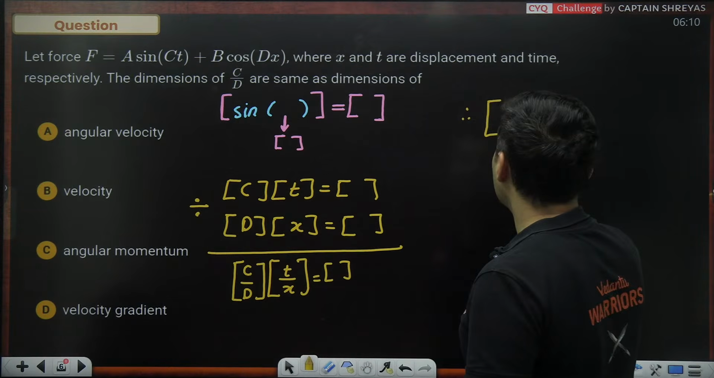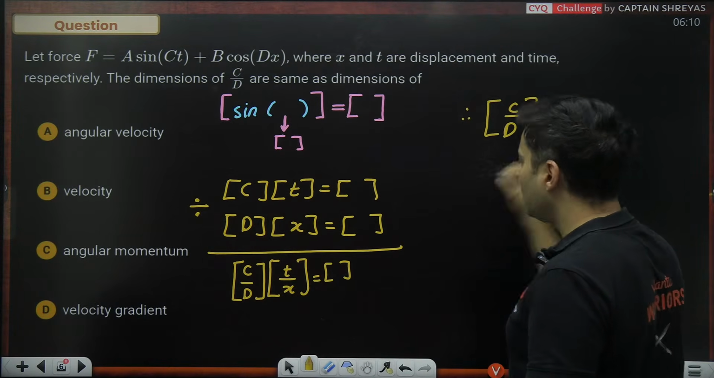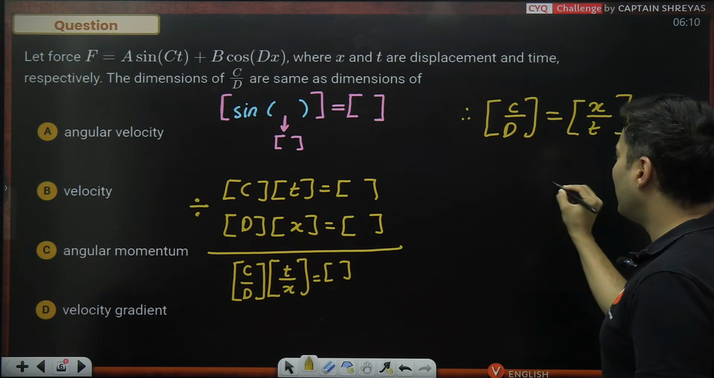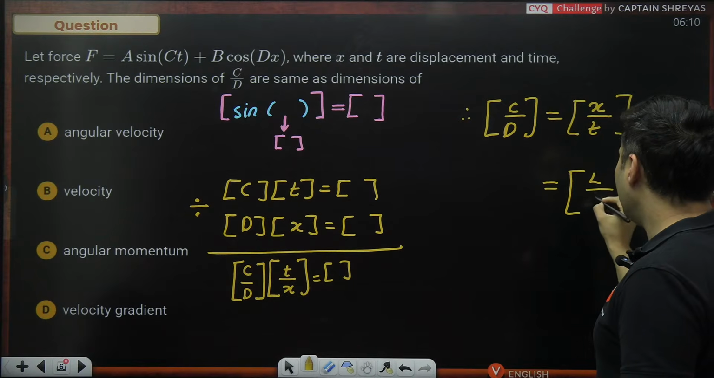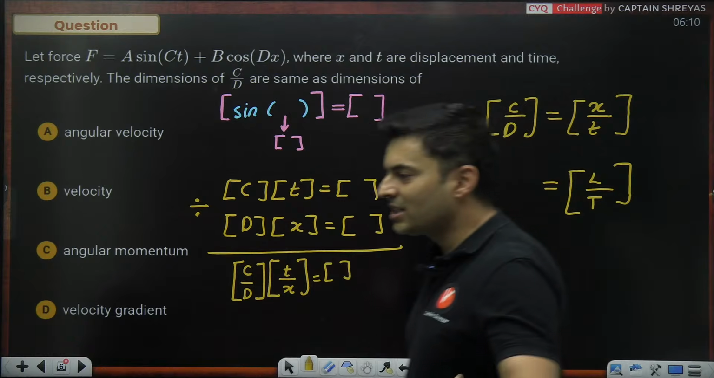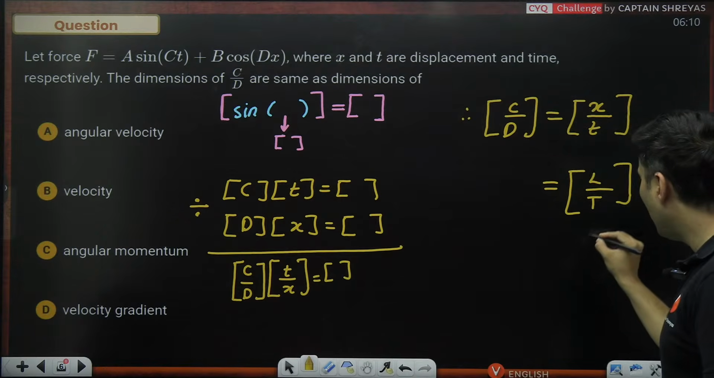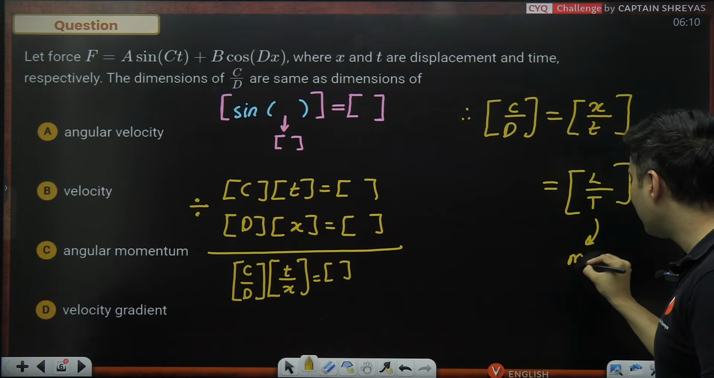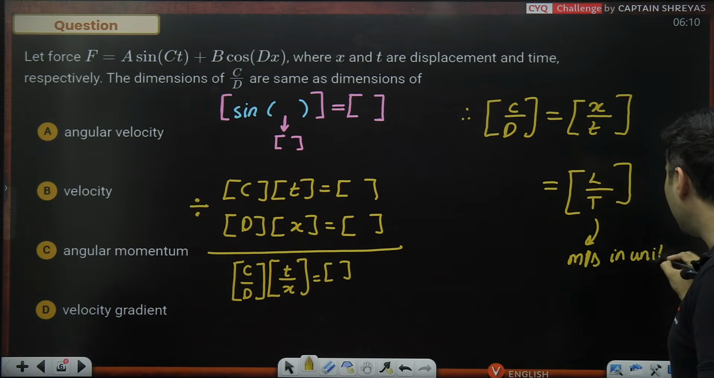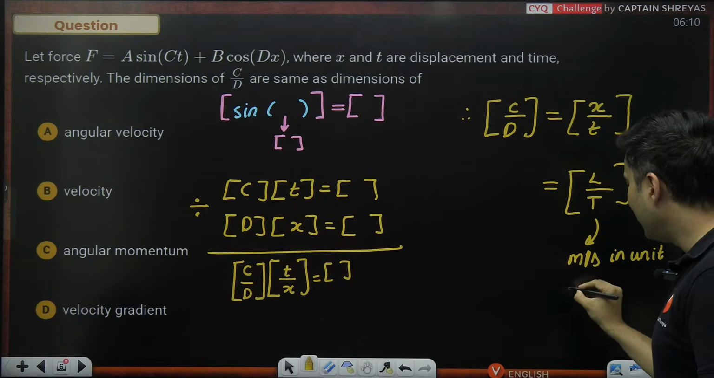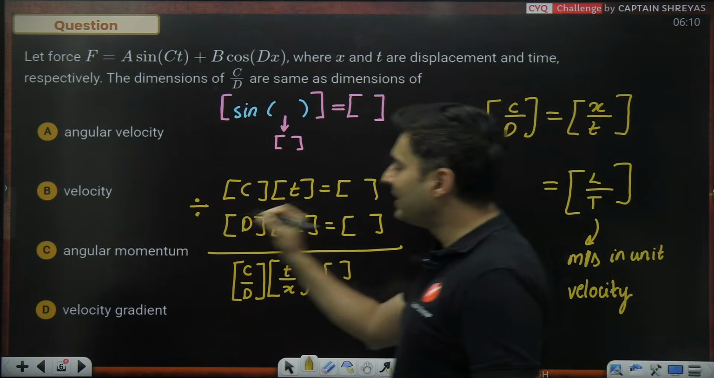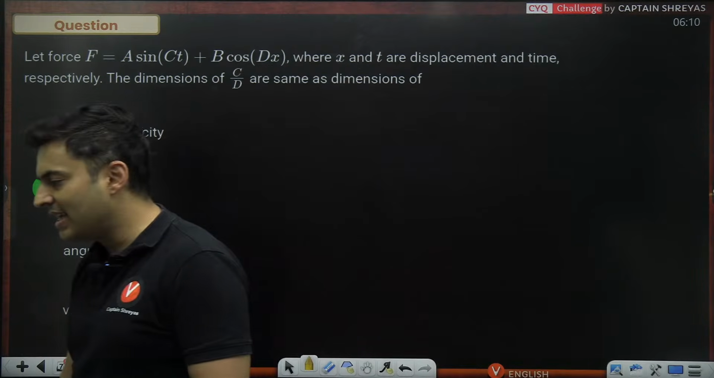Therefore, taking that on the other side, the dimension of C divided by D will be the dimension of X divided by T. X is displacement, so it is length. T is time, so it is T. So L by T. Whose dimension is it? Isn't it velocity? Isn't this like meters per second? In unit, L is meters, T is seconds. So velocity is measured in meters per second. So that's it. You will just mark velocity, option B, as the answer.